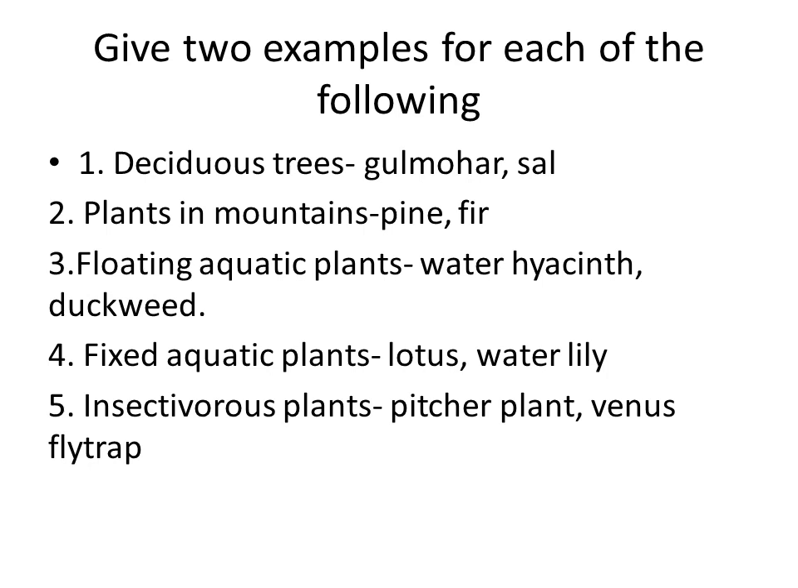Second one, plants in mountains. So it is pine and fir. Third one, floating aquatic plants. Two examples, water hyacinth and duckweed. Fourth one, fixed aquatic plants. Example, lotus and water lily. Then insectivorous plants, namely pitcher plant and Venus flytrap.